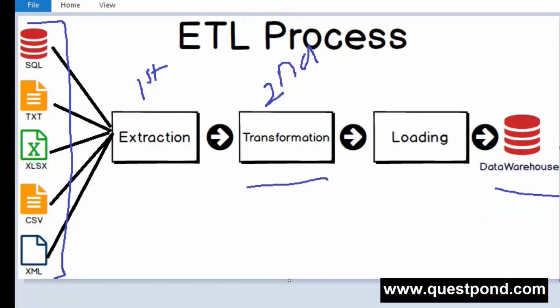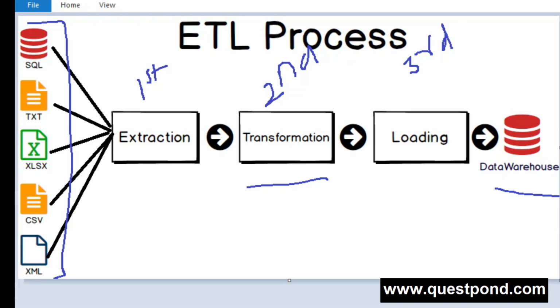Finally, the third step, that is the loading part. Yes, once we are done with all the changes and transformation, finally we have to load that properly transformed data, as per our data warehouse needs, into our data warehouse. So this is our third and final step.